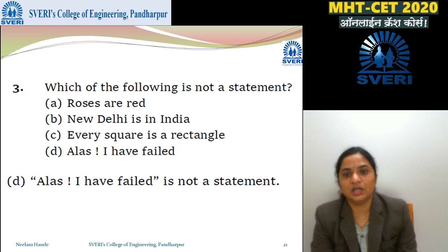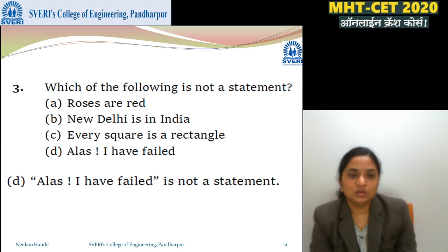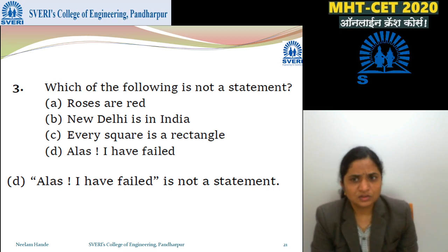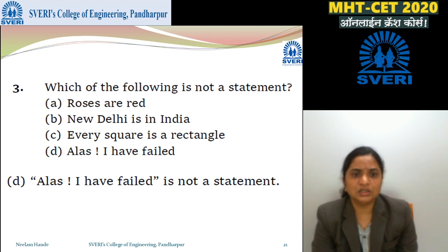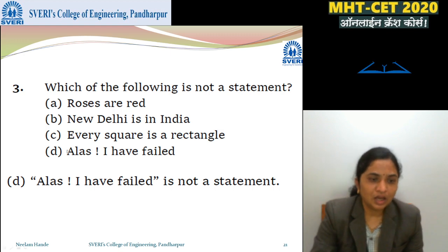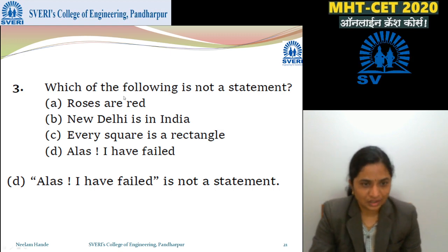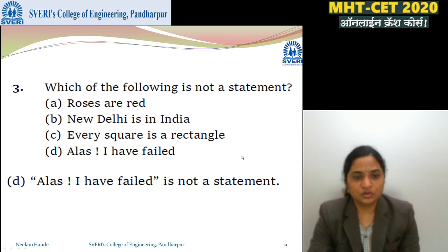Next, which of the following is not a statement? Roses are red. Yes, this is a true statement. New Delhi is in India. Yes. Every square is a rectangle. Yes. Alas, I have failed. There is nothing to see as true or false. So the first three are true statements, and this fourth is not a statement.